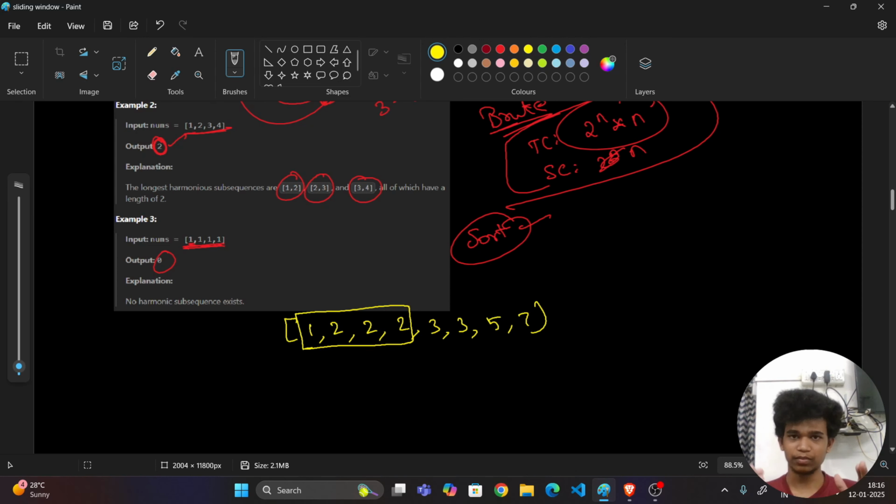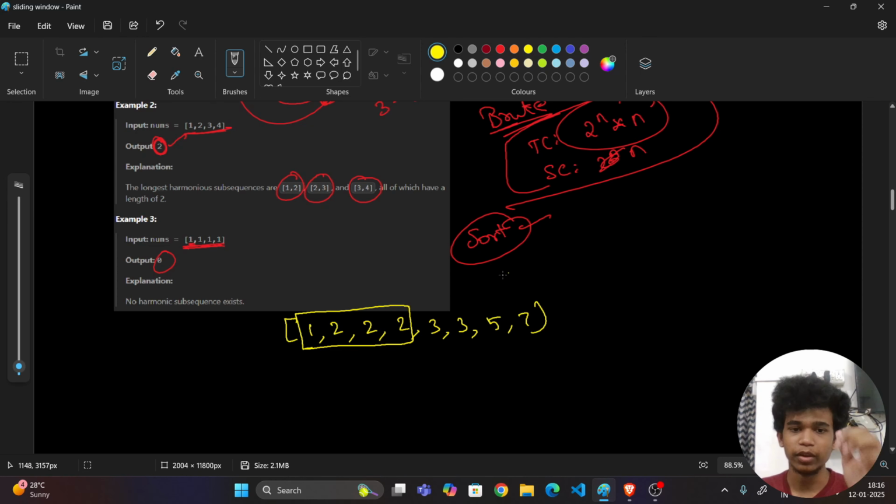Can you understand this? I just sorted each and every element so that I can have a minimum absolute difference between adjacent elements. Just tell me, are 1 and 2 closer or 1 and 7 closer? 1 and 2 are closer. We want to take the closer numbers such that their absolute difference will be minimum. We want only 1, right?